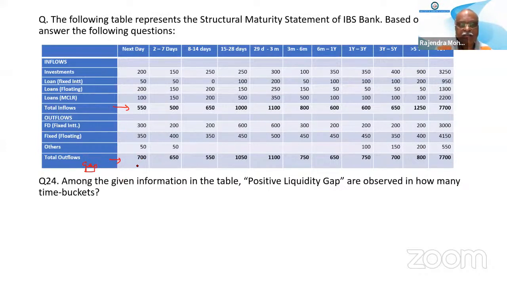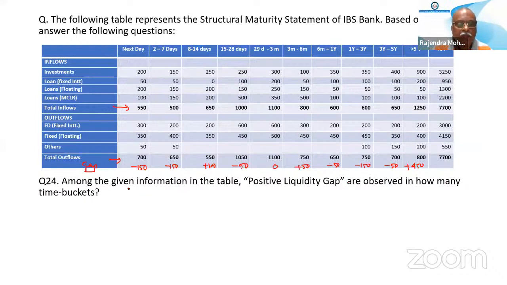The gaps are: minus 150, minus 150, plus 150, plus 100, minus 50, zero, plus 50, minus 50, minus 150, minus 50, plus 450. These are the gaps.